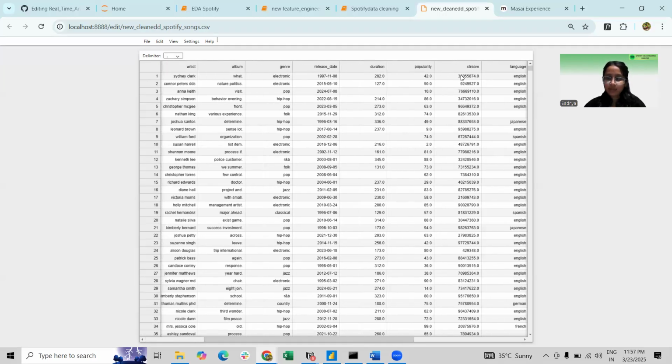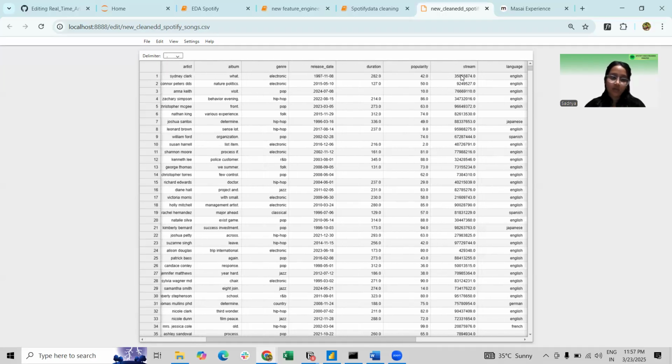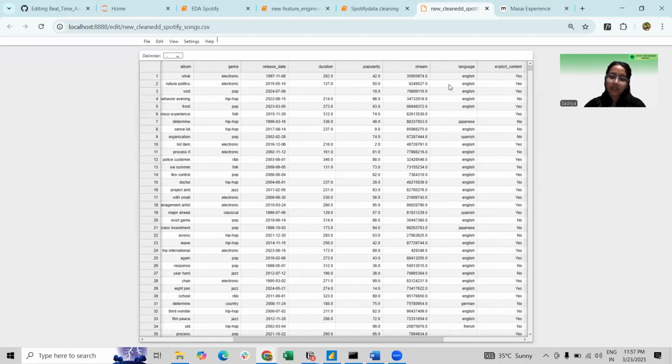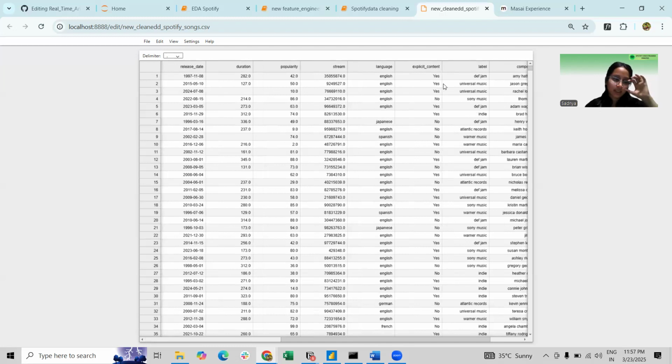The streams column tells us the total number of times the song has been played. Explicit content tells whether the song contains explicit content or not, meaning vulgar or bad words.